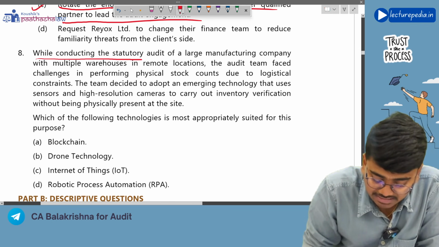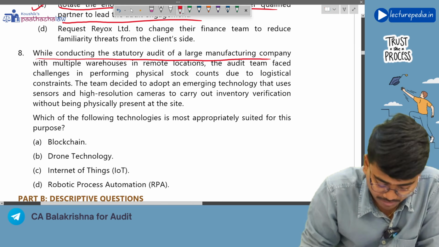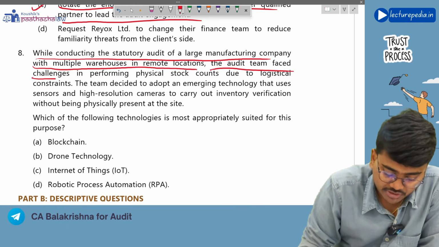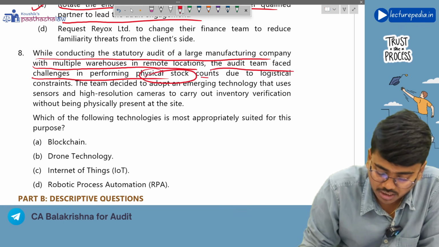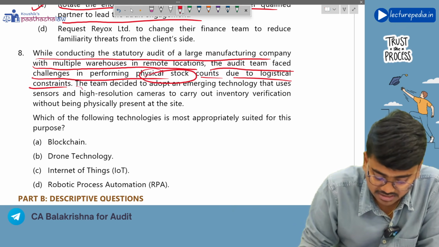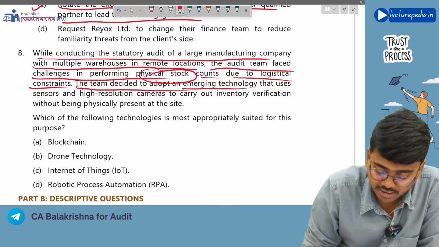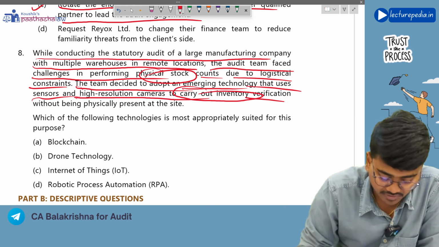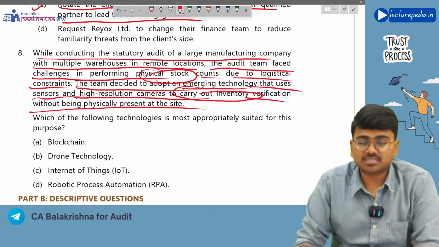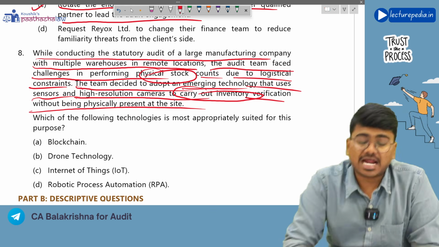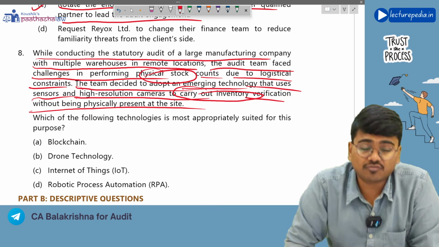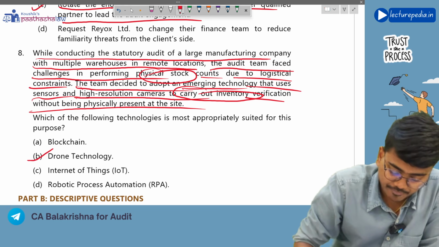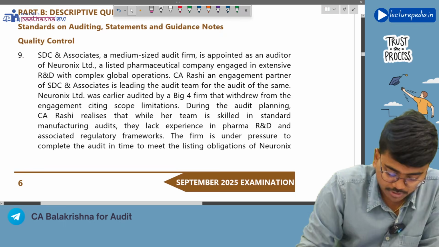Next, while conducting the statutory audit of a large manufacturing company with multiple warehouses in remote locations, the audit team faced challenges in performing physical stock counts due to logistical constraints. The team decided to adopt an emerging technology that uses sensors and high resolution cameras to carry out inventory verification without being physically present at site. So without being physically present at site, they wanted to verify the inventory. Which technology can they use? Of course they can use drone technology, right? Option number B. Next, moving to descriptive questions.